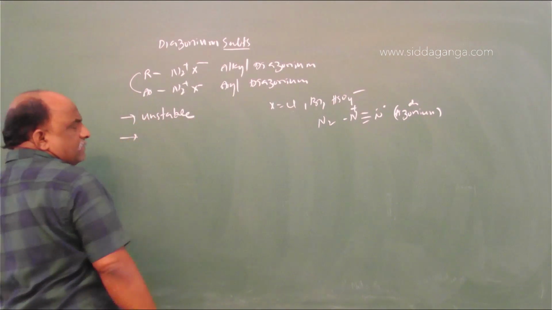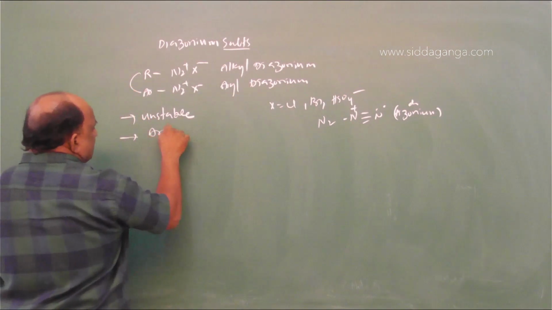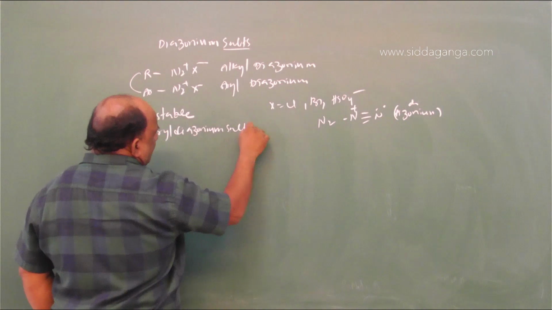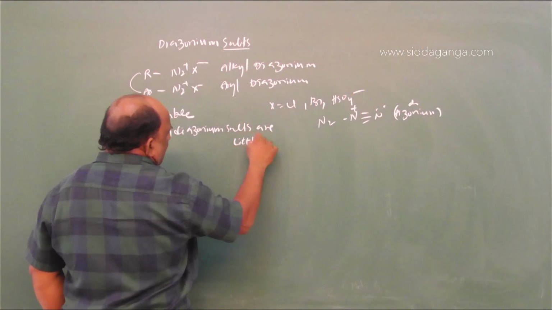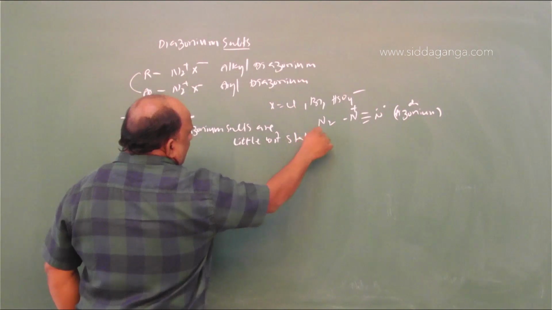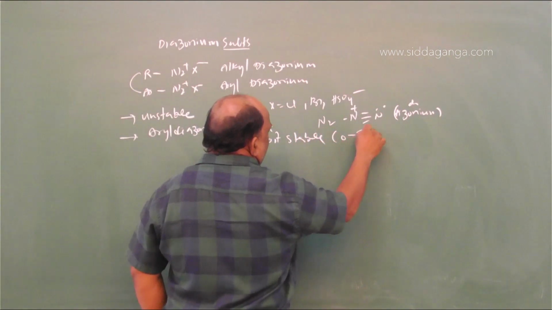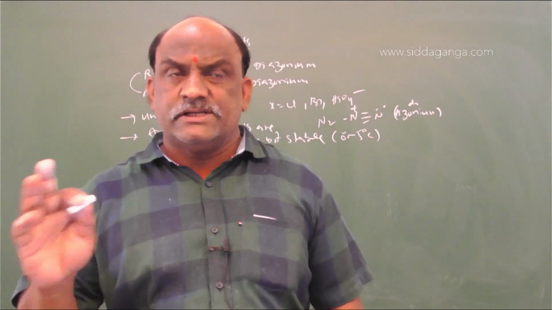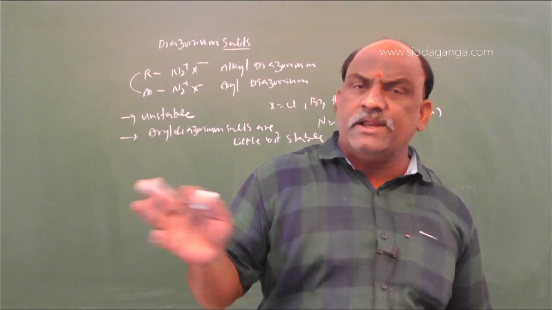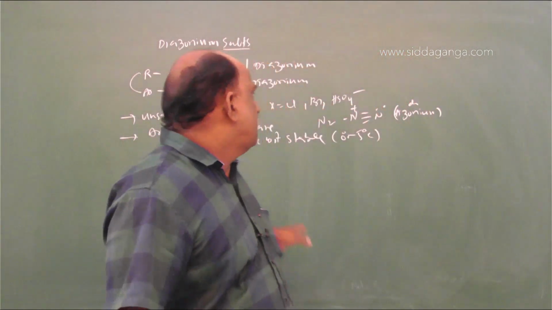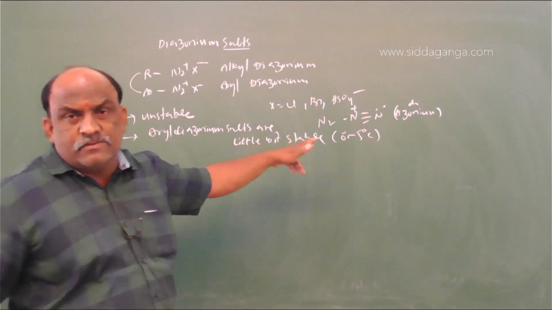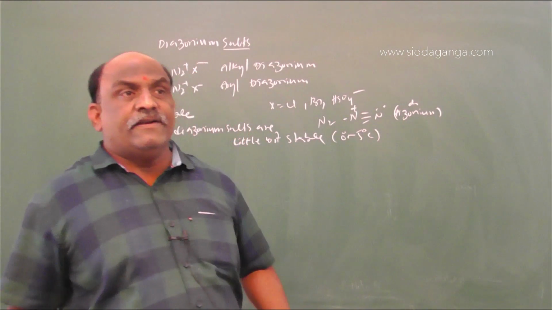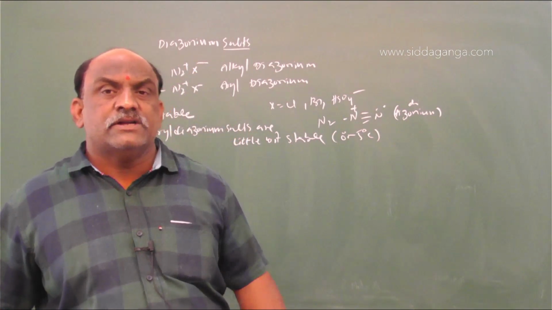Alkyl diazonium salts are completely unstable. Aryl diazonium salts are a little bit stable, at nearly 0 to 5 degrees centigrade. Alkyl diazonium salts are completely unstable, while aryl diazonium salts are a little bit stable between 0 and 5 degrees centigrade, and these diazonium salts are soluble in water.